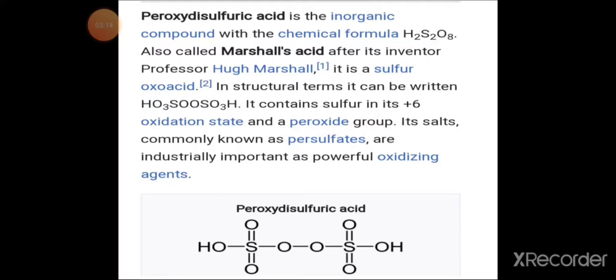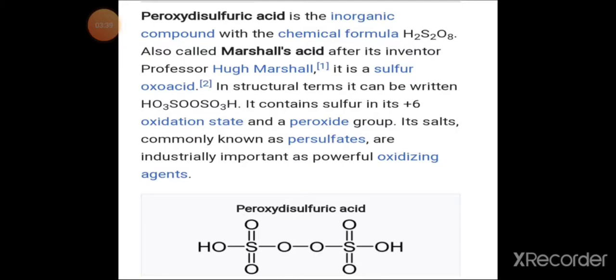Then next to this is peroxydisulfuric acid. It is an inorganic compound with the chemical formula H2S2O8. It is also called Marshall's acid. After the inventor, Professor Hugh Marshall, it was named Marshall's acid. It is an oxoacid of sulfur.